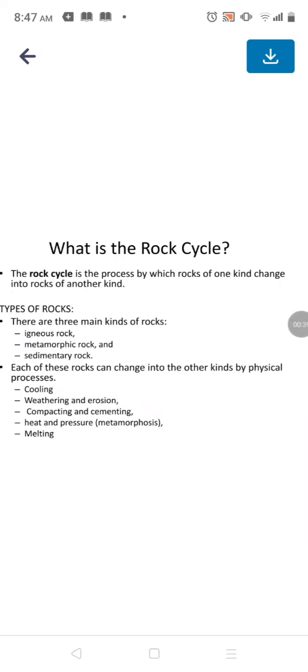What is the rock cycle? The rock cycle is the process by which rock of one kind changes into rock of another kind. There are three kinds of rock: igneous rock, metamorphic rock, and sedimentary rock. Each of these rocks can change into another by physical processes like cooling, weathering, erosion, compacting, and heat, pressure and melting. These are the processes by which one rock can be converted to another.